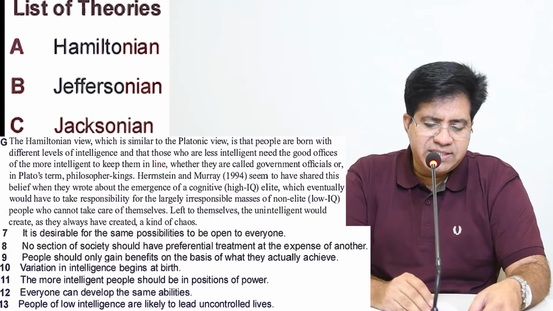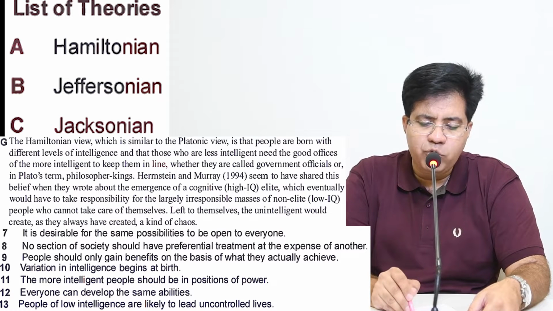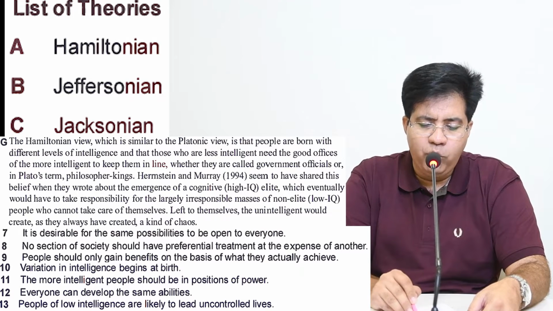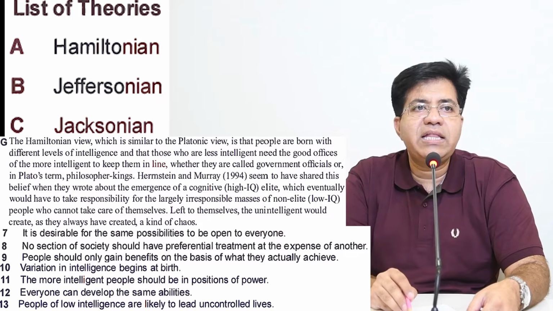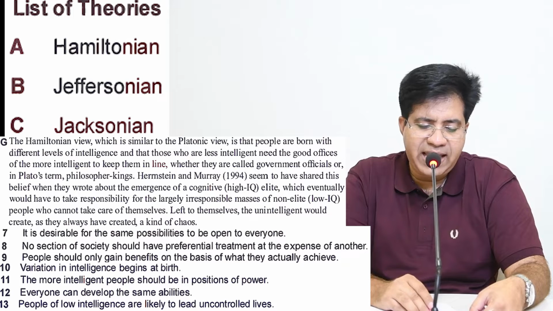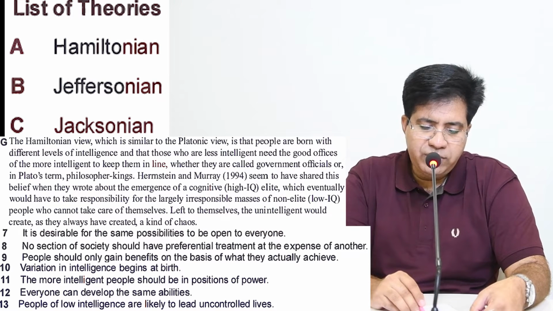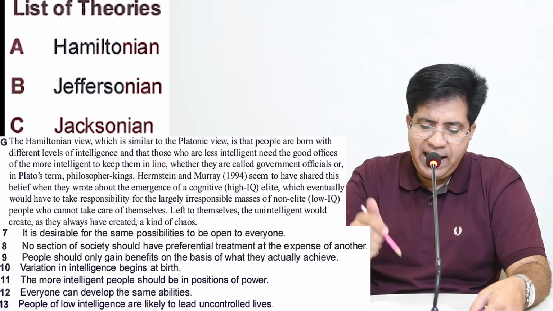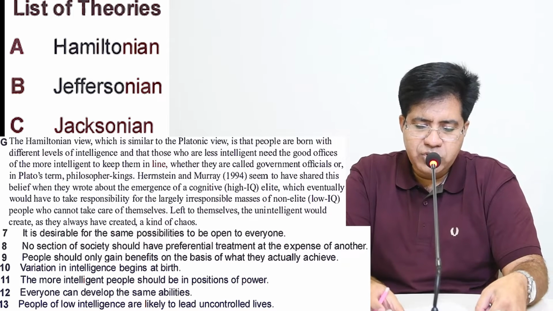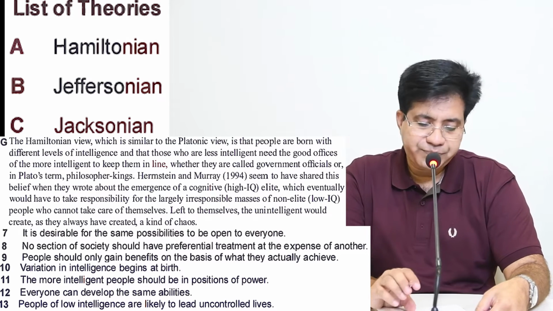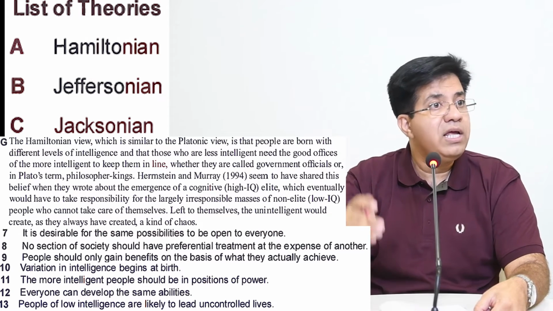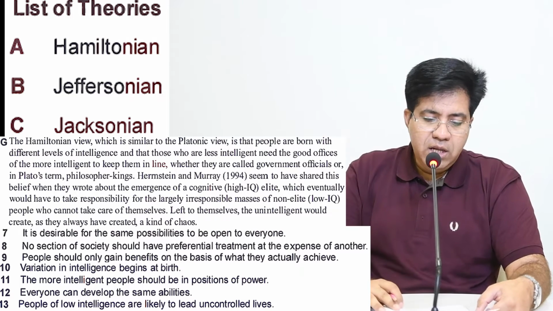Question number 7. It is desirable for the same possibilities to be open to everyone. Underline desirable, underline same possibilities open to everyone. Did they discuss anything like this? No. Leave it. Now come to question number 8. No section of society should have preferential treatment at the expense of another. Underline preferential treatment, expense of another. So did they say anything about it? But you are reading questions carefully because when you read the next paragraph about Jeffersonian, these questions will click you there, right?